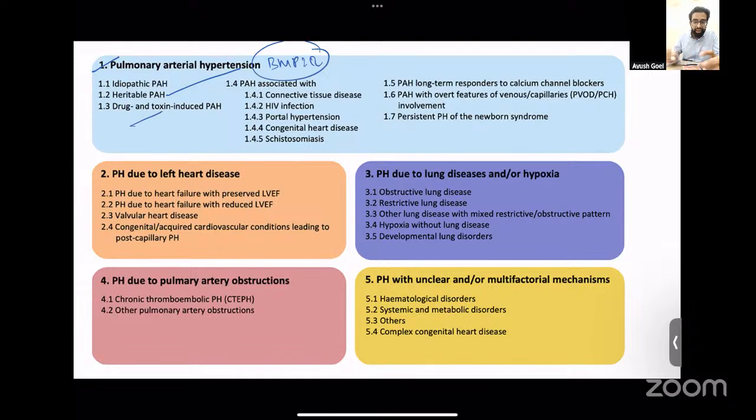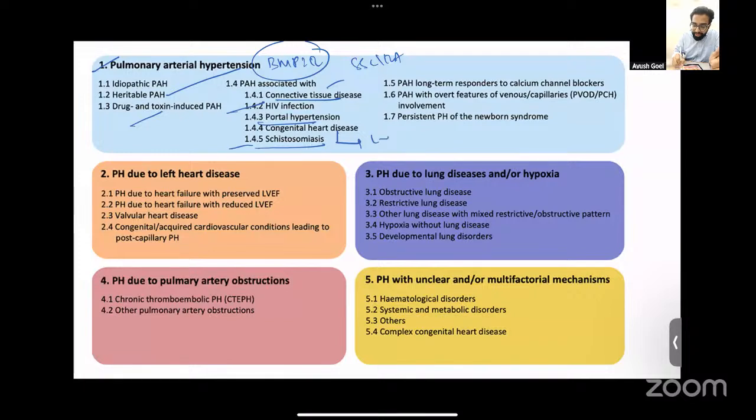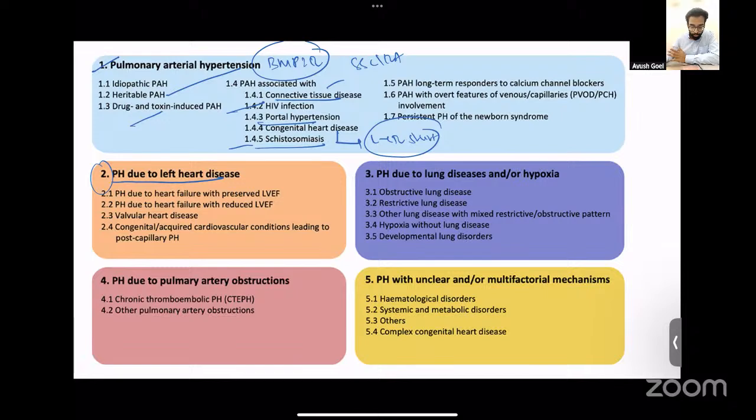You can have drug and toxin induced. You can have CTDs, commonly SSc and RA. You can have infections like HIV infection and schistosomiasis. You can have portal hypertension, and you can also have congenital heart disease. So remember, when there is left to right shunt, it is placed in group 1, whereas in PH due to left heart disease, there's only either a systolic or a diastolic dysfunction of the left side, and that is placed under group 2.